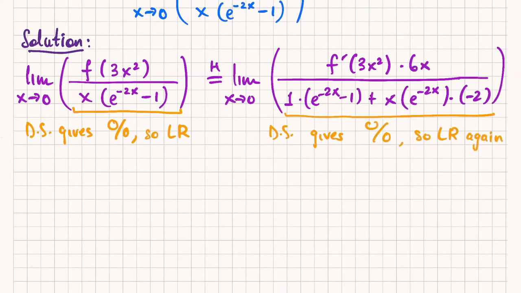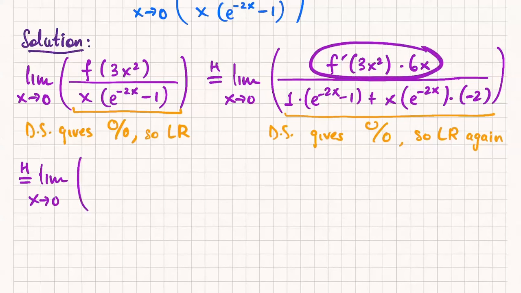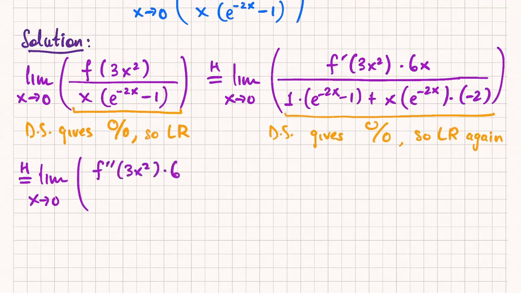Okay, so we use L'Hopital's rule again. Now up top, the symbolic function, I'm going to have to use product rule. So derivative of the first times the second, I get f double prime of 3x squared times 6x by chain rule, times the other 6x that was already there, plus f prime of 3x squared times 6. So that's just product rule, with chain rule when you differentiate the f prime of 3x squared.